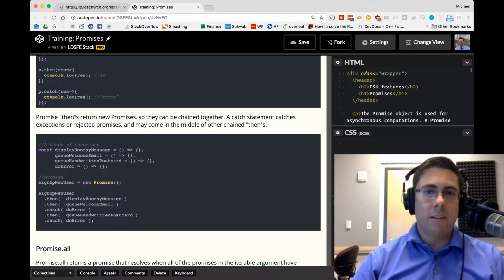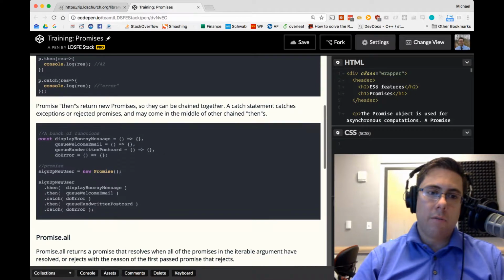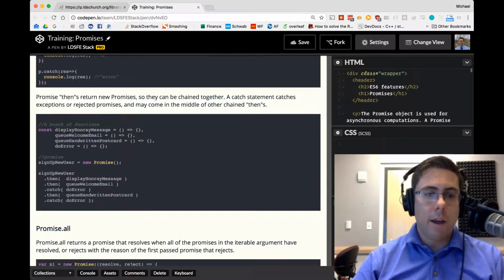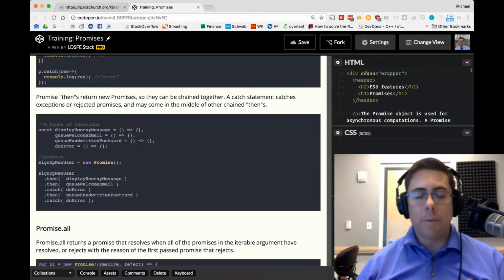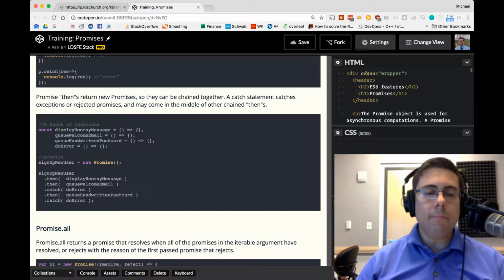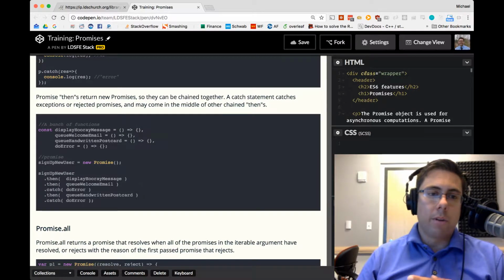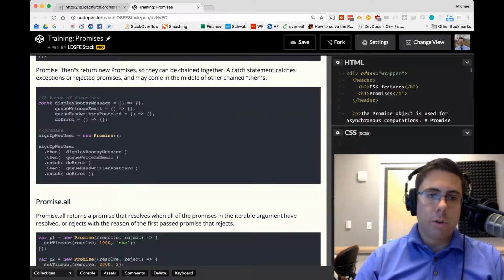So let's take a look at some pseudocode as an example of how you could use multiple thens together. Say we had some function or some part of our web application where we want to sign up new users, and that sign up process has several steps. We want to display a hooray message. We want to queue a welcome email. We want to queue up a handwritten postcard, and then we want to handle errors. So we have these functions here. These are our functions that are going to be called. We're going to sign up a new user, which is a promise.